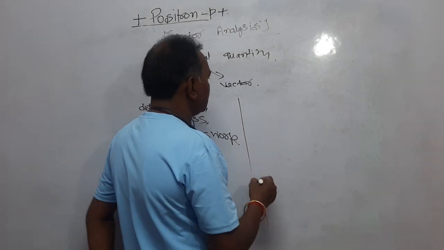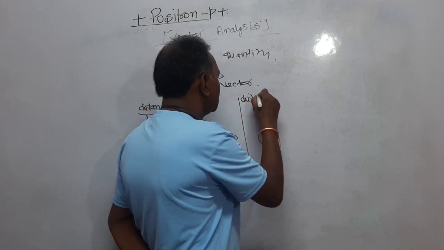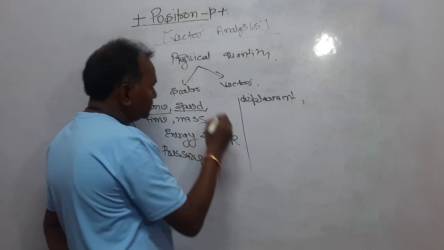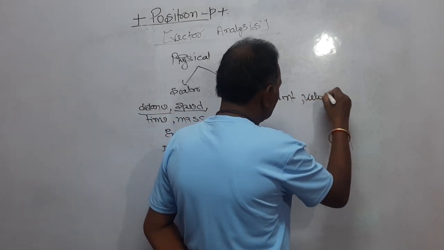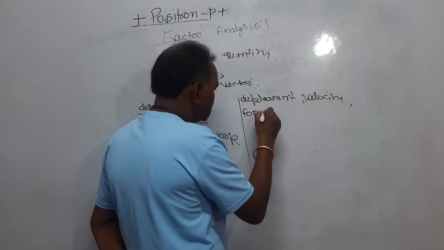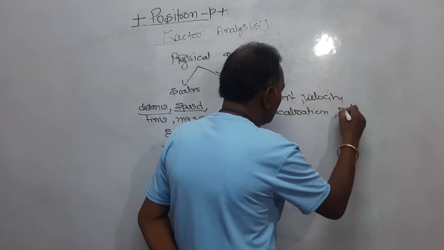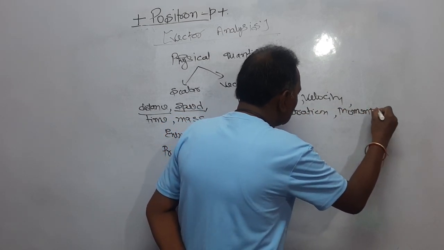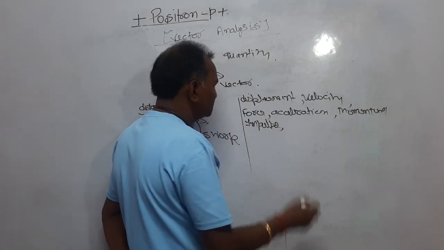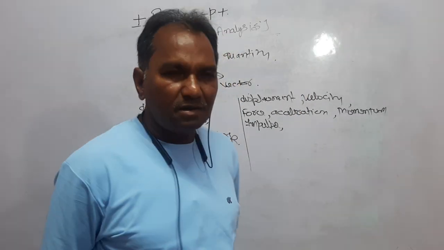Now let's talk about vectors. Distance is a scalar, so displacement is a vector quantity. Speed is a scalar, velocity is a vector quantity. Now force, acceleration, momentum, impulse, and so many quantities are there which are vector quantities, right?